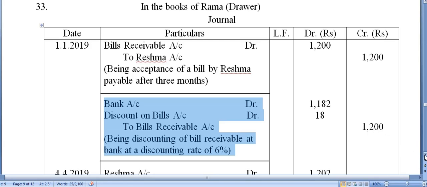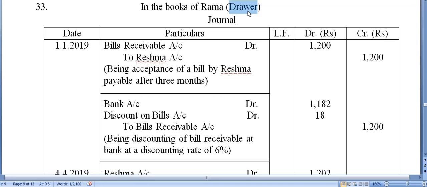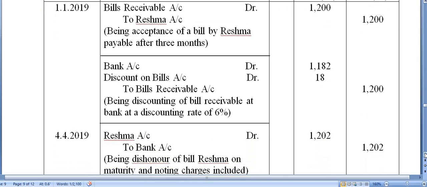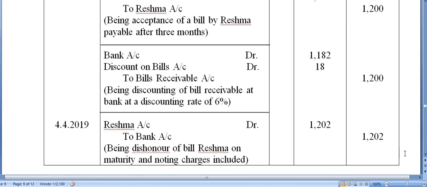But when the bill was discounted by the drawer and, on maturity, dishonored by the drawee, at this point what you will write is drawee's account debit to bank account.